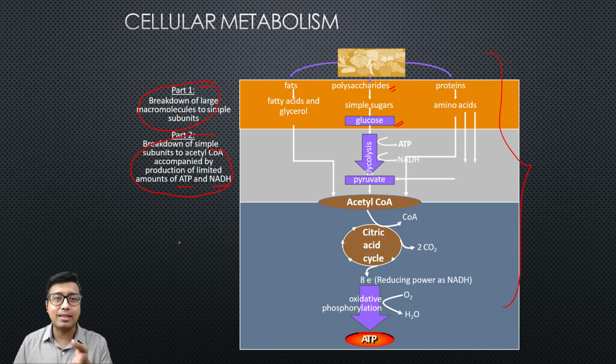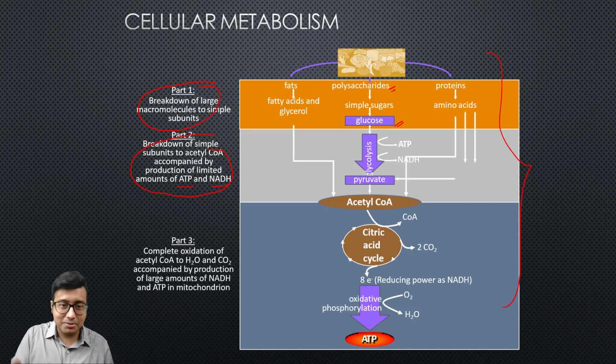It may not be a huge amount, but they are still produced without the involvement of the electron transport chain. This is very important, and we will be discussing this type of production of ATP as we go into the classes. Now, what happens in part 3? All the reducing equivalents undergo complete oxidation. By complete oxidation we mean production of simpler forms. It no longer remains as coenzyme A, pyruvate, or a 3 carbon or 6 carbon compound. It is converted to a 1 carbon compound, carbon dioxide, and the simplest electron acceptor, water.